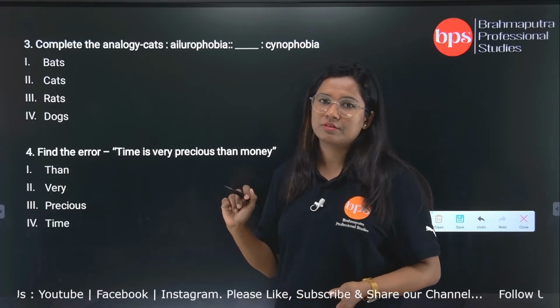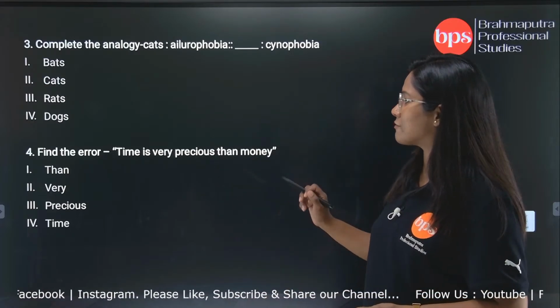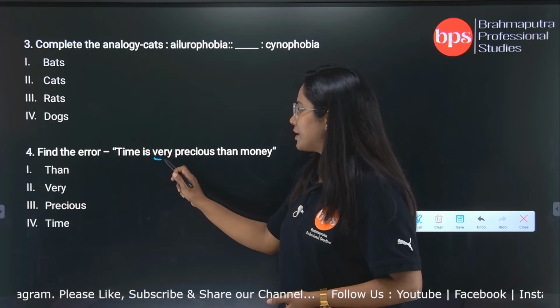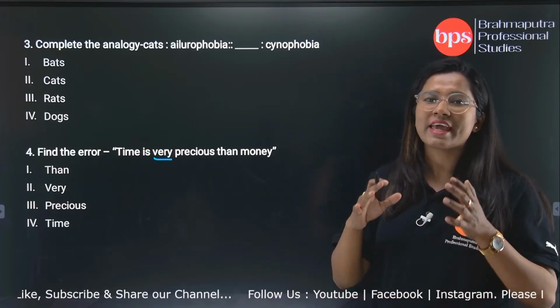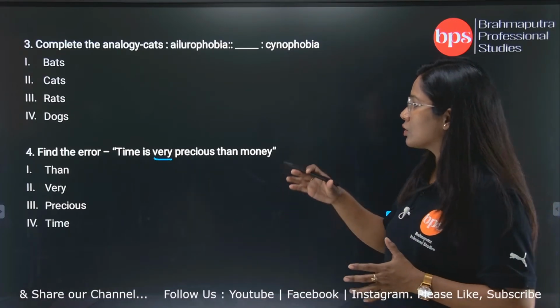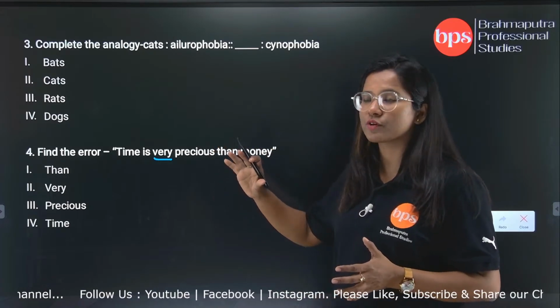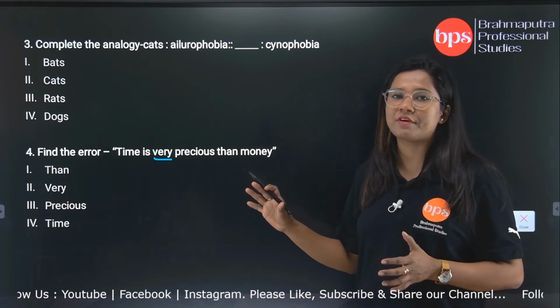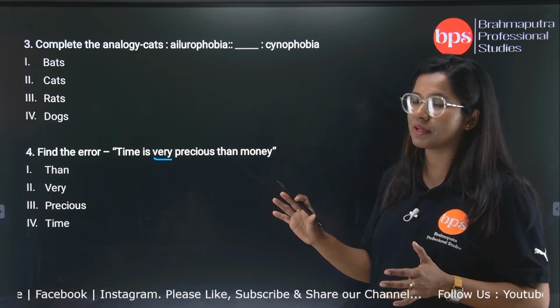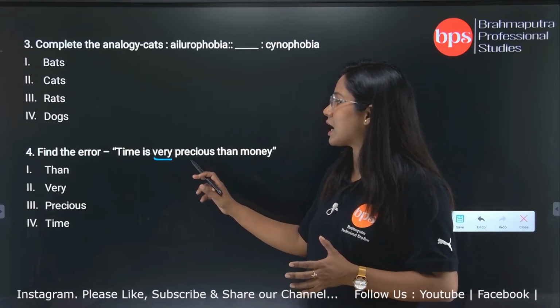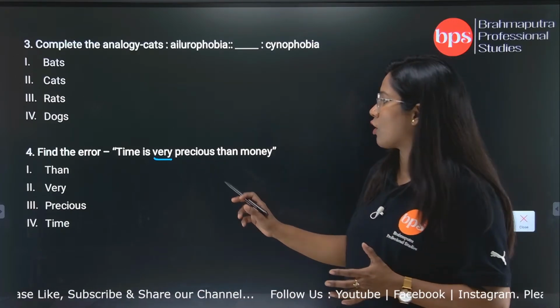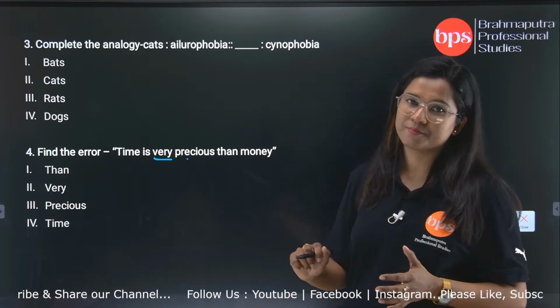So in order to pick out the error here, what we have to do that very shobdo to yate extra bohi ase. Though the meaning is clear but grammatically the word very is inappropriate here because it is not giving us a comparative mode of the adjective precious.